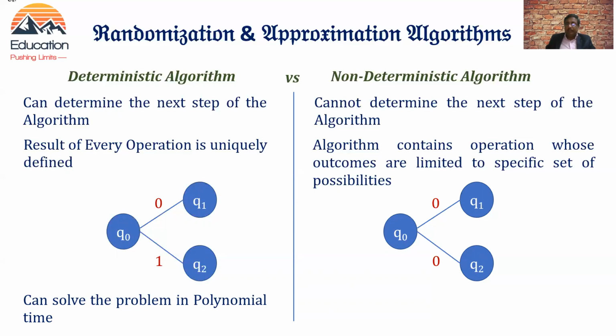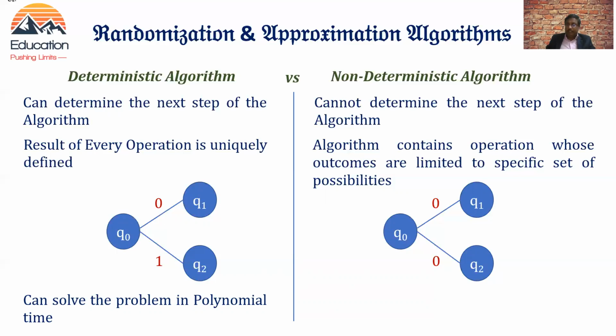That is, whatever algorithms we have, the problem can be solved in constant time, or order of n, order of log n, order of n log n. Some examples in which the problem can be solved in polynomial time are linear search, binary search, quick sort, and merge sort.